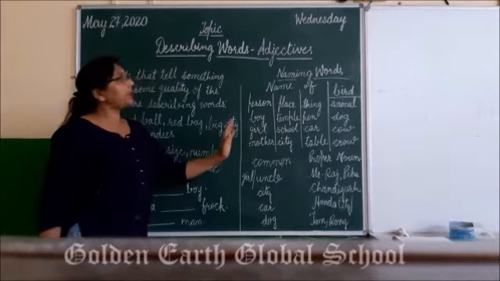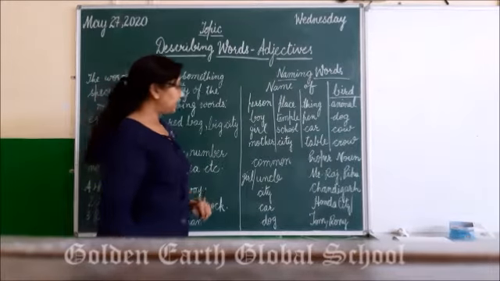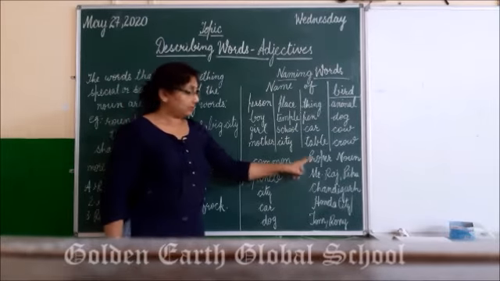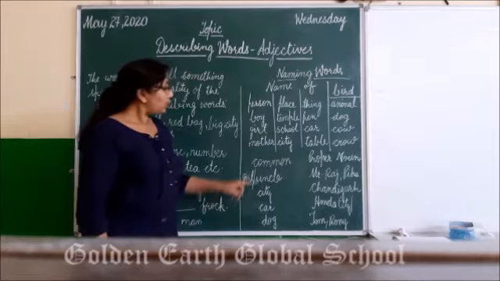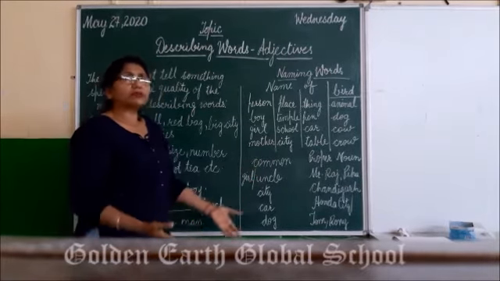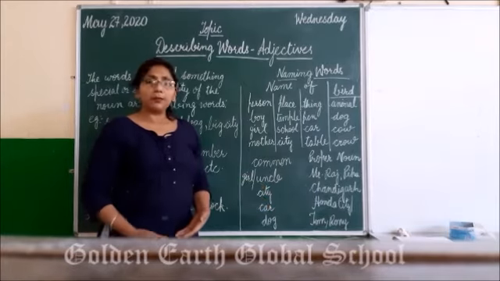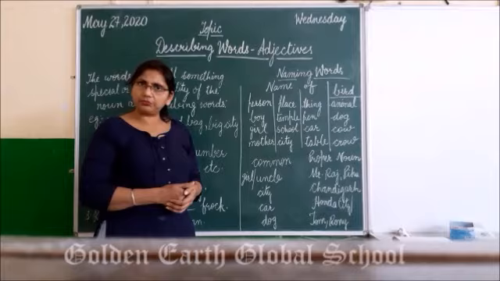So these naming words are further divided into two groups. What are these? Common and proper names. Common names, like as we say, my brother, my sister, boy, girl, but what are their specific names?